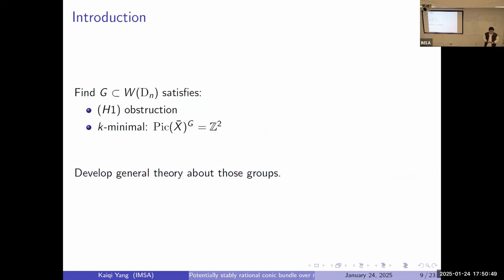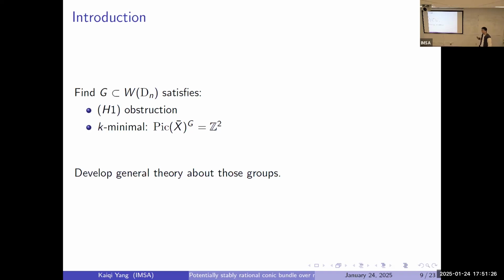So right now here we fix. So in the Weyl group of Dn, we need to find such groups that satisfy these two conditions. The first, they have to satisfy this H1 obstruction condition that I just showed. And another thing is they have to satisfy this K minimality condition, which means the G invariant part of the Picard group has rank 2. But here, actually, I should emphasize we should have some conditions on the degree.